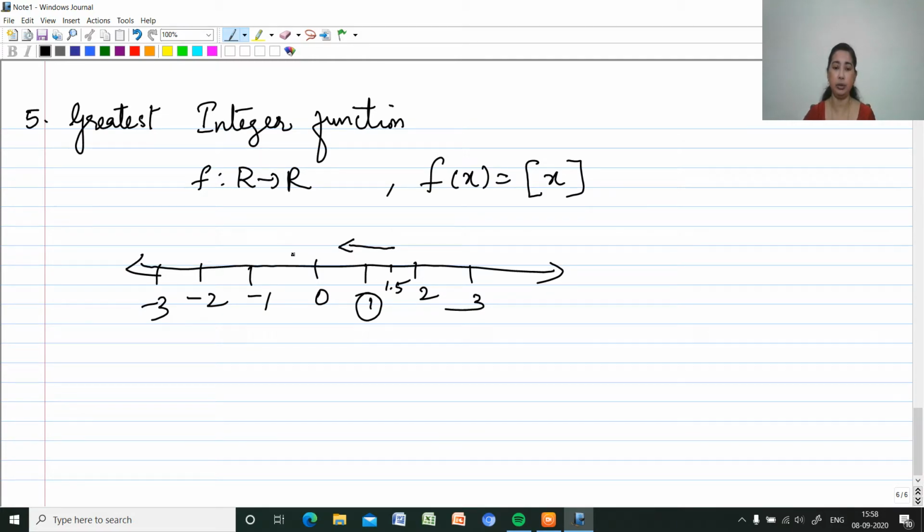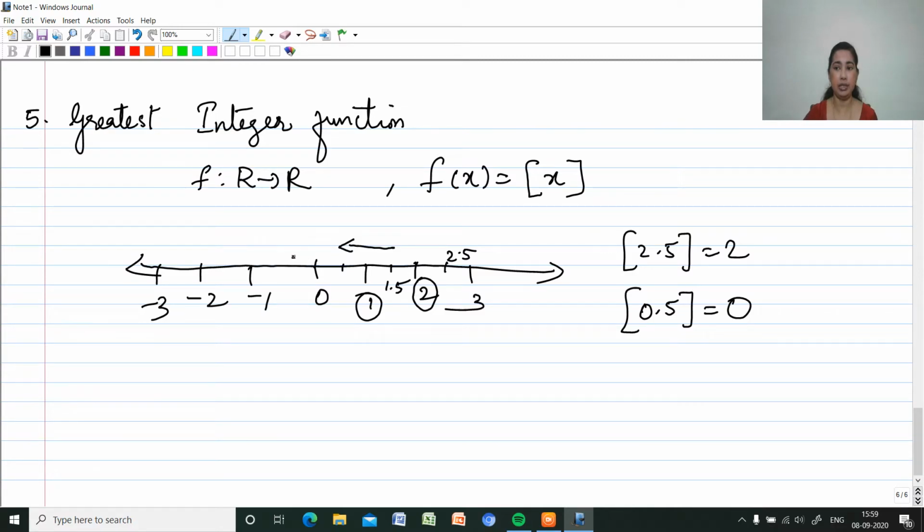We will take only to the left side. That is, if it is 2.5, the integer to the left side is 2. So the integer part of 2.5 is 2. Integer part of 0.5, to the left side the integer is 0. So for 0.5, the integer part is 0.